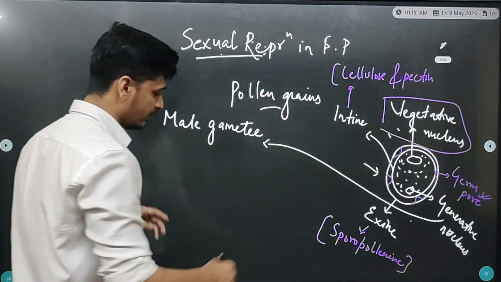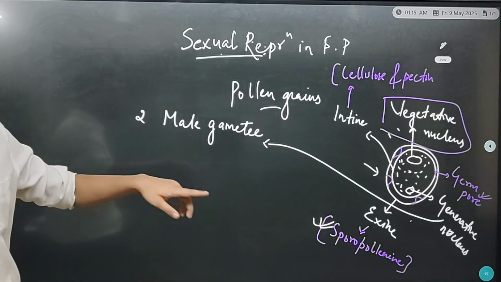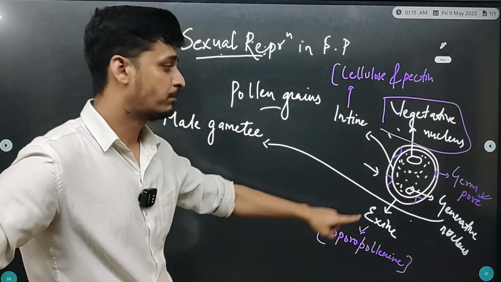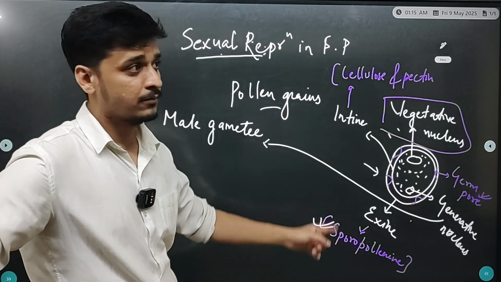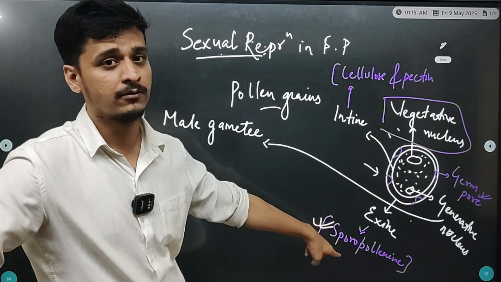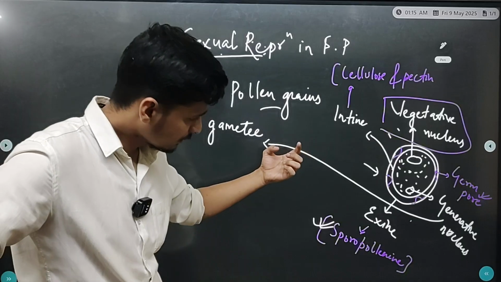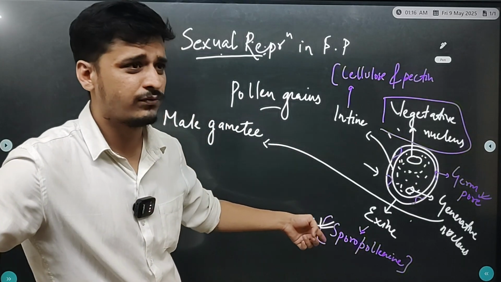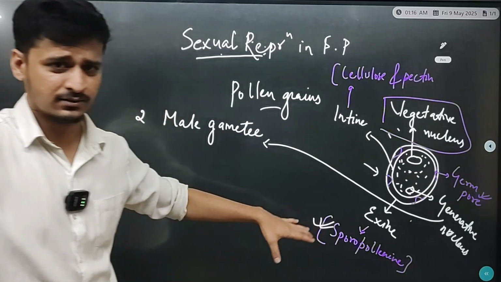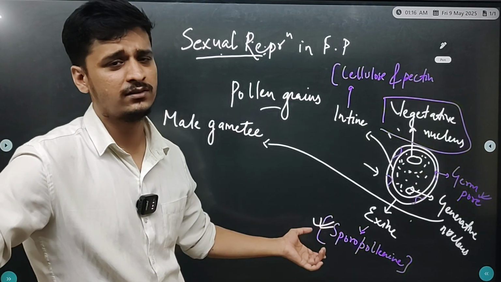तो जो स्पोरोपोलेनिन है ये बहुत important है. Okay, so because of this sporopollenin, pollen grains are preserved as fossils. Okay, because of this sporopollenin, pollen grains are hard, right? And they can be stored for years. They can be stored for years due to the presence of this sporopollenin.